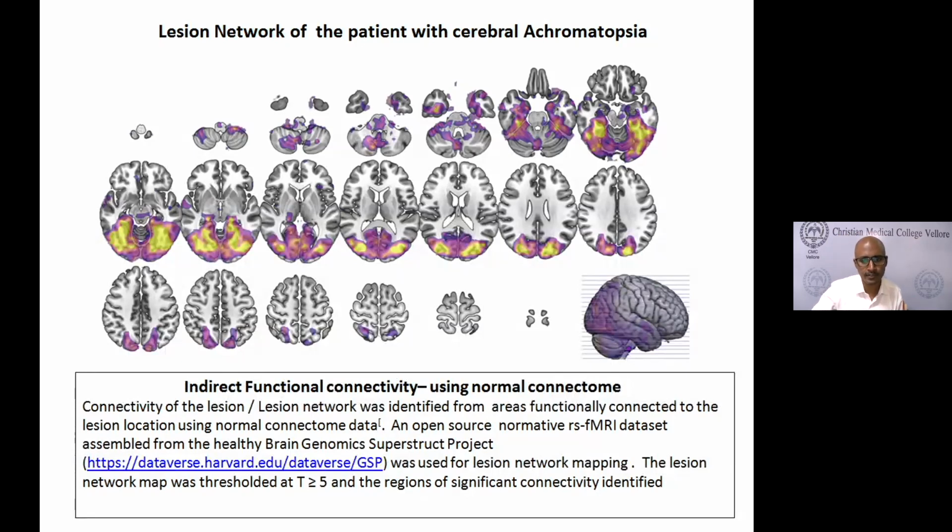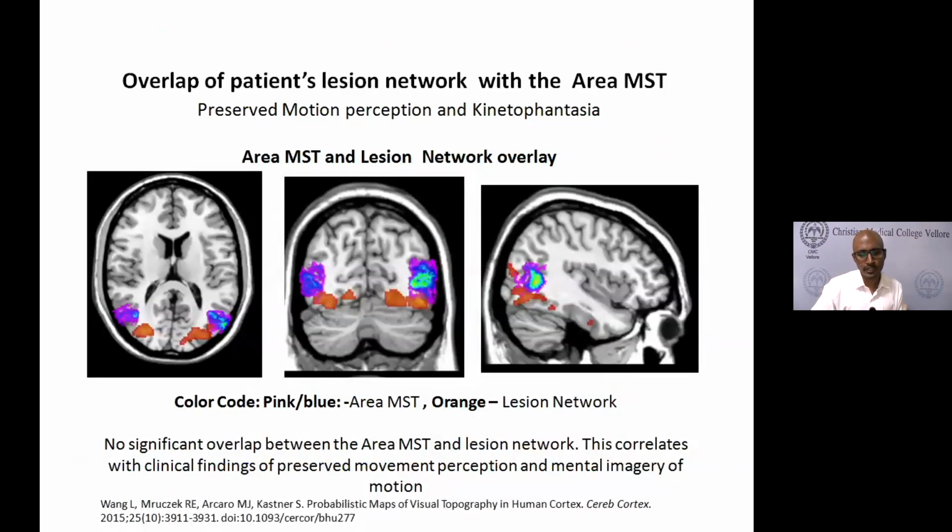And this is without applying the statistical threshold. So you'll find that there'll be some amount of connectivity to most other parts of the brain. But when you do some statistical thresholding, then you'll get only the significant connections. Here, what is coded in orange is the lesion connectivity of the patient, or you can call it the lesion network. Earlier what I showed you was the lesion, but this is the lesion network, or all the areas that are significantly connected to the lesion. Here again, you can see that there is not much overlap between the movement areas and the lesion network, thus telling us why movement was preserved but color was gone.